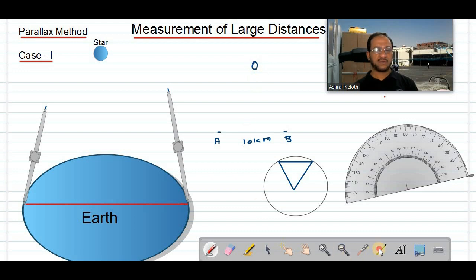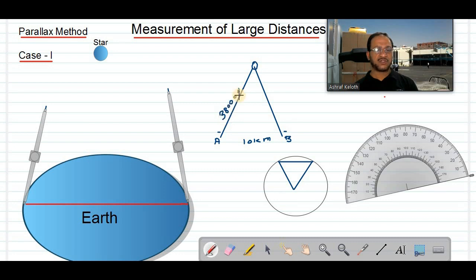The average mean distance of the moon from the earth is 3,84,000 kilometers, 3,84,400 kilometers accurately. So nearly 3,80,000 kilometers approximately.